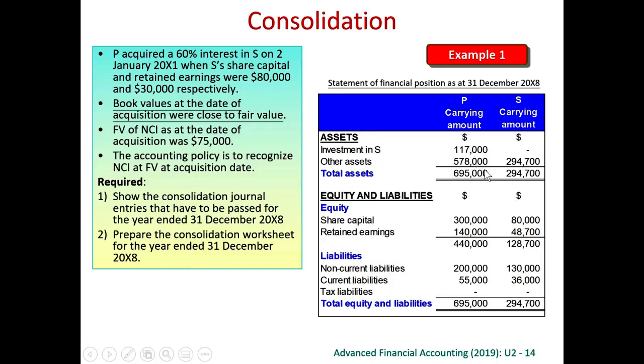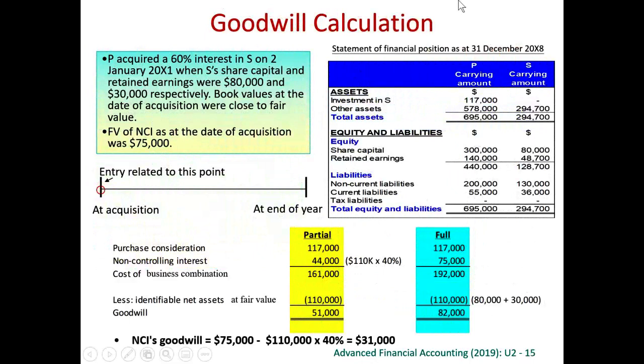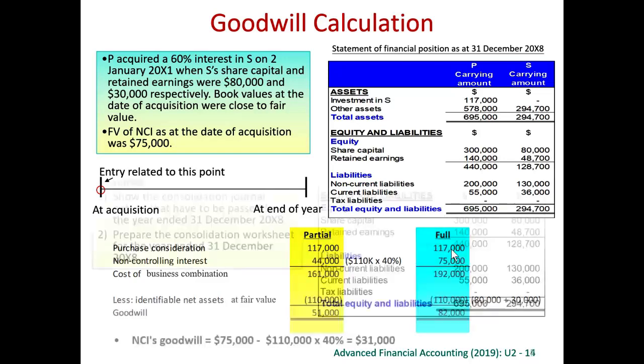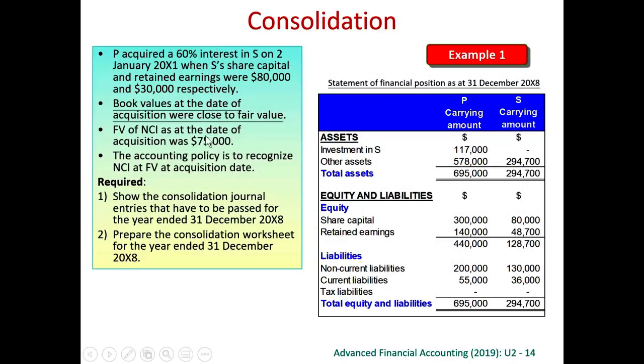Let's see the situation. So we start to calculate the goodwill. As I've said before, we use fair value of non-controlling interest at the day of acquisition. Therefore, we will use the full goodwill method. So first, we calculate the consideration transferred. The question did not tell you how much we pay in the information, but we found in the parent's own book, there's an investment in subsidiary. Investment in subsidiary is 117,000.